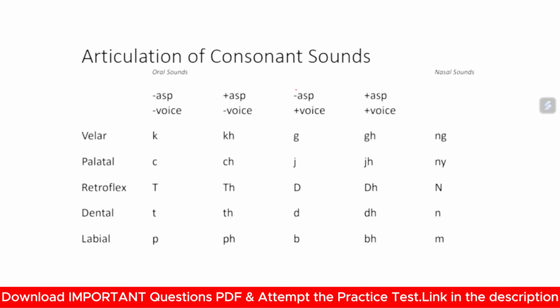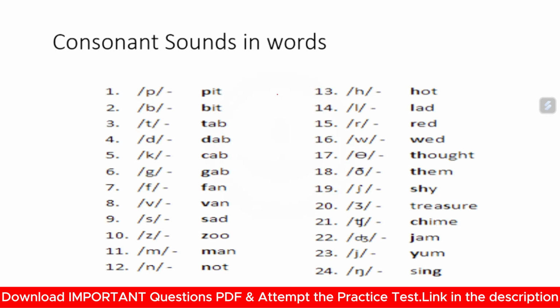Now, next, articulation of consonant sound. This we have discussed in the previous slides also. Let's move to the next slide. So, consonant sounds in words. In most of the words, you will find that consonant sounds are present. Okay, so how will the consonant sound feel? In pit, bit, here P is the consonant sound. Bit, tab, D, T, D, C, cab, G, gab. Similarly, these are all the consonant sounds.